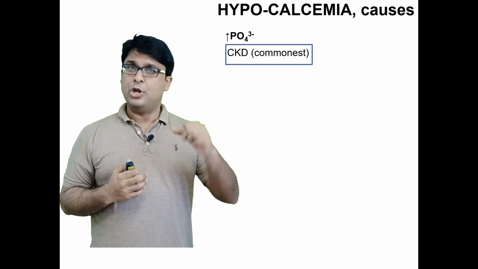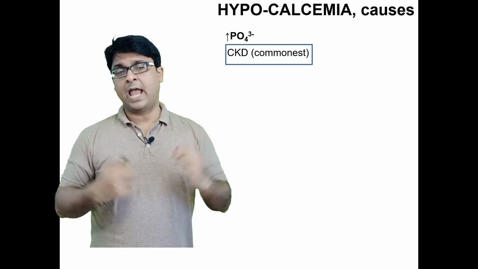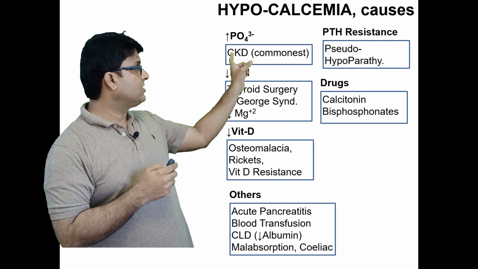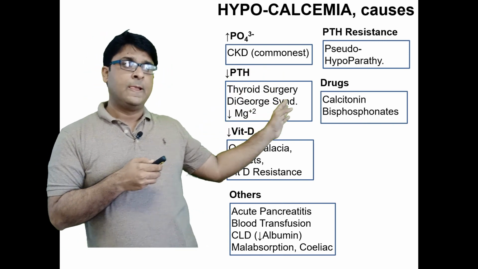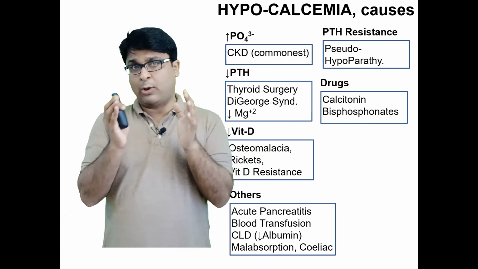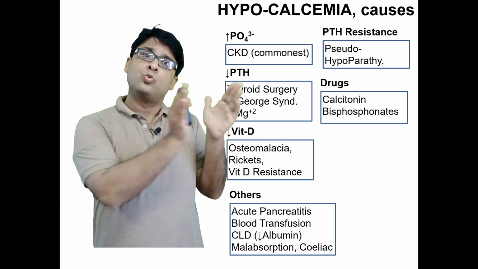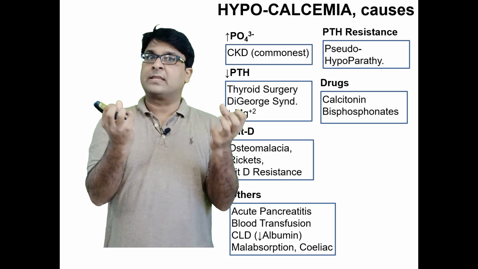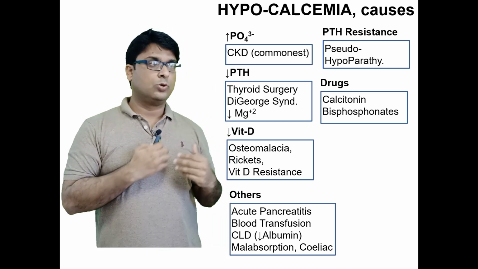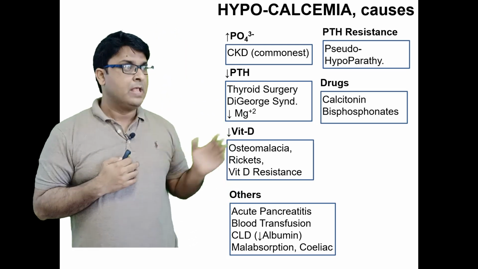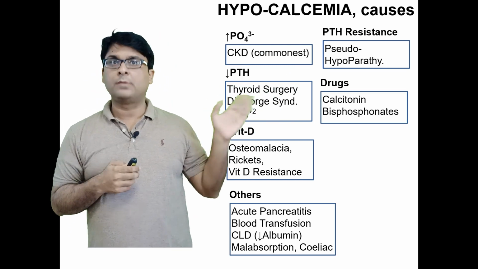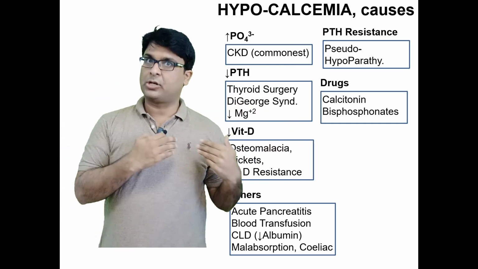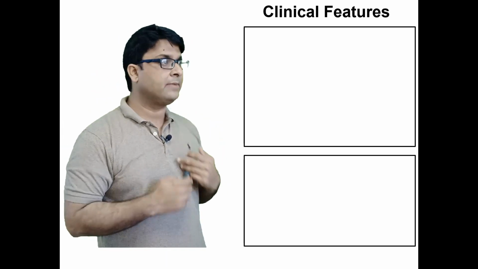Again, low parathyroid hormone and hypocalcemia. So any condition where there is low PTH or low vitamin D, or if parathyroid is there, but it is not able to work because of mutations in the receptors which sense parathyroid hormone, okay? Which is called pseudo-hypoparathyroidism. So, this diagram lists all the potential causes of hypocalcemia, okay?